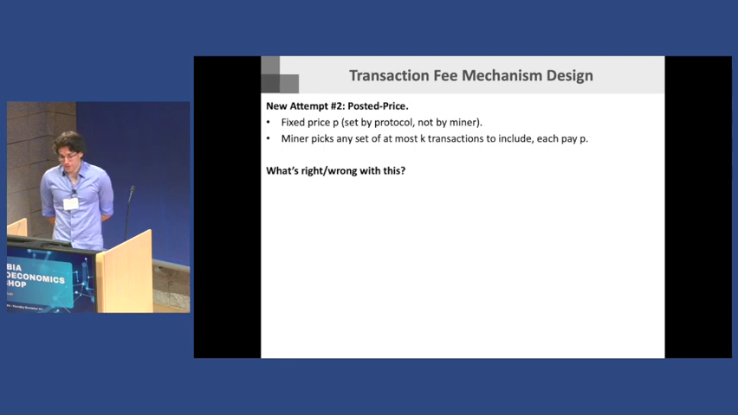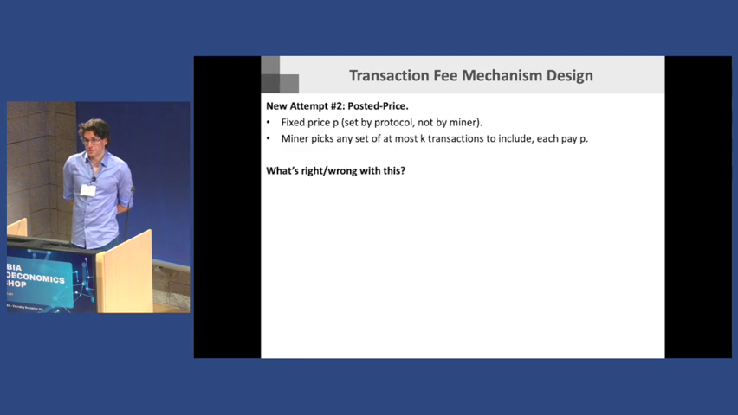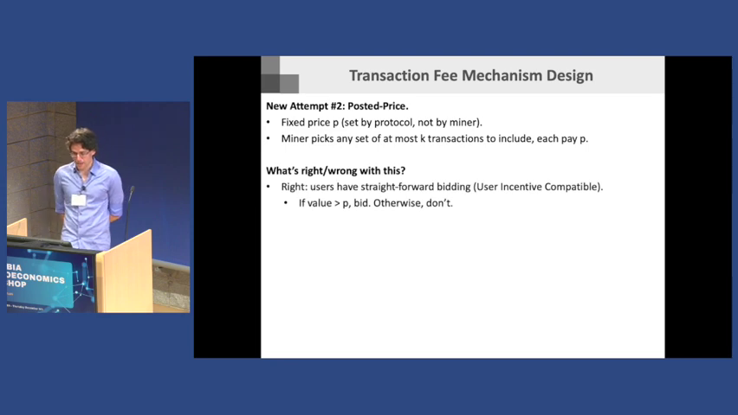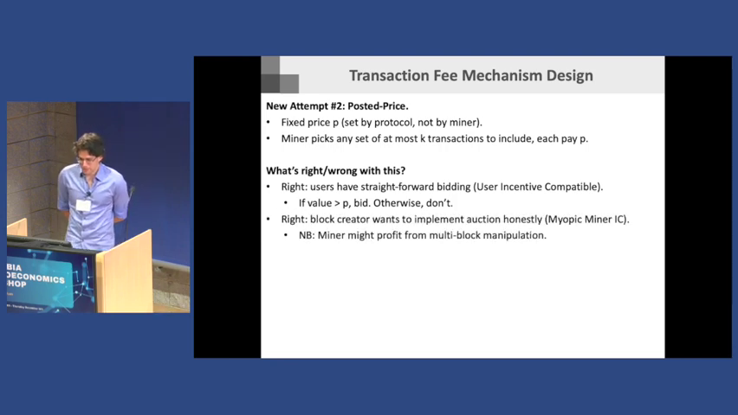A second thing you might think of is maybe I should run a posted price mechanism. So this is similar to EIP 1559, except with no burn, where the protocol sets some price, the miner picks some transactions to include, and they each pay some price. And again, what's good about that is that it's easy for users. If your value is bigger than P, you should bid. If not, you should not bid. The block creator can't insert fake bids to help them in any way. They're getting P per transaction no matter what they do. Censoring doesn't help them because that's just going to get them less money.